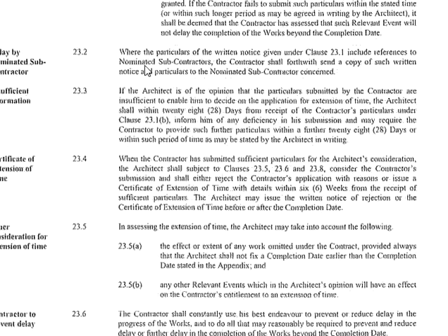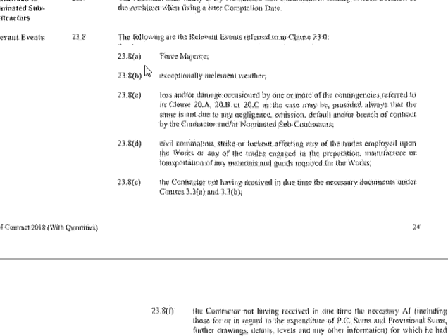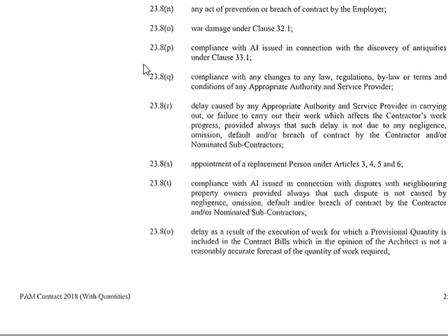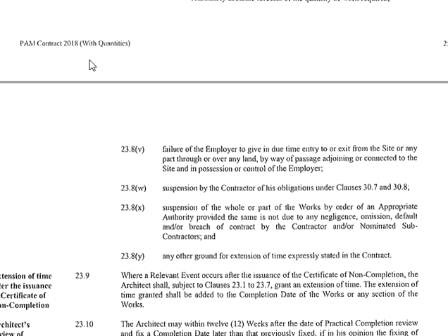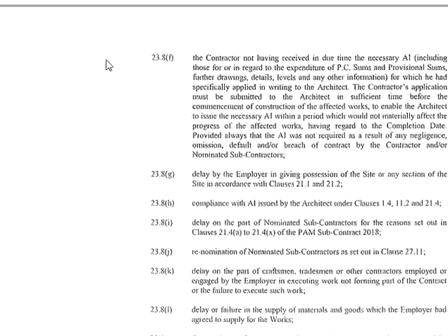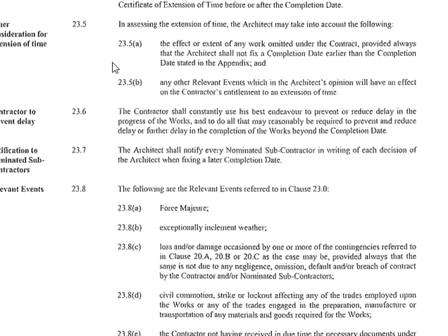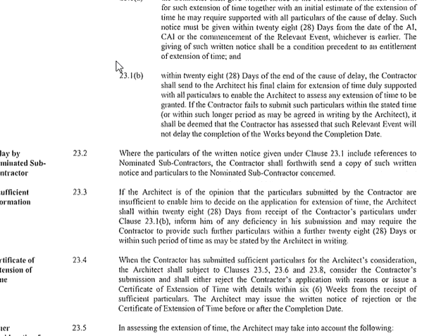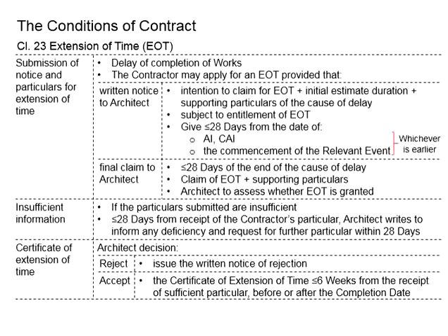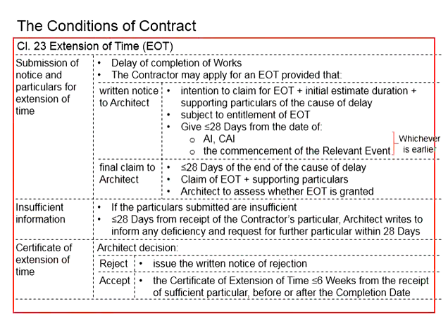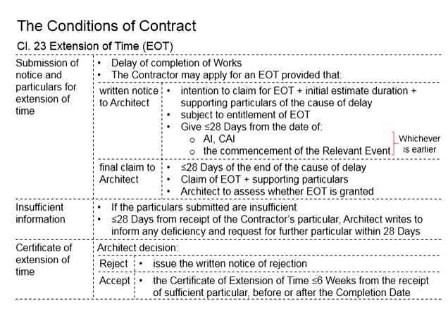This section is quite long. It comprises 10 sub-clauses, as it provides a lot of important information under the extension of time. For easy understanding, we simplified the information in the slides.